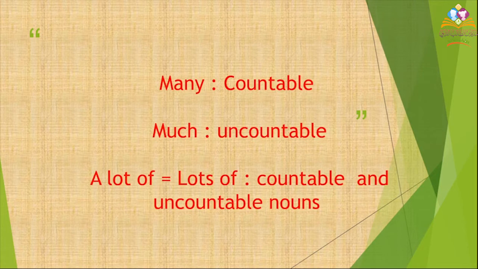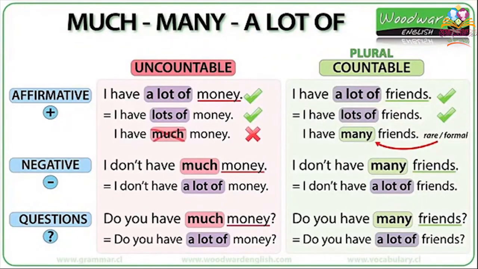Now, I want you to know the difference between many, much, a lot of, lots of. First of all, I want you to know the usage of these words. Many comes with the countable nouns, and much comes with the uncountable nouns. A lot of, which has the same meaning as lots of, and both come with countable and uncountable nouns. Clear? Okay. Let's see how we can use them in the sentence.